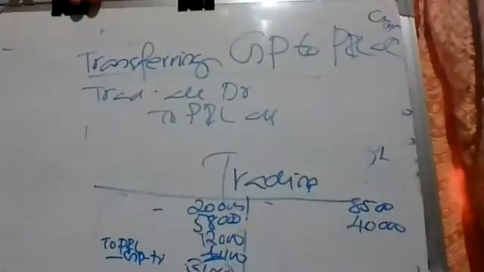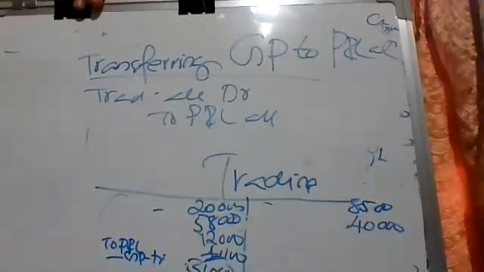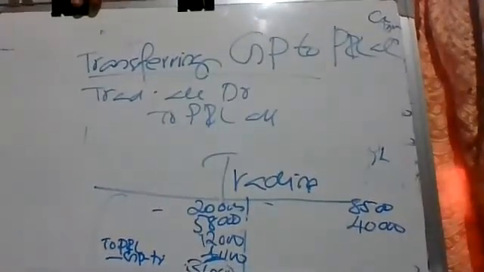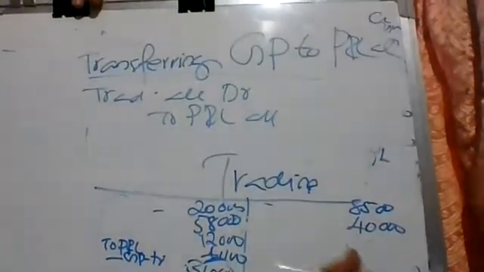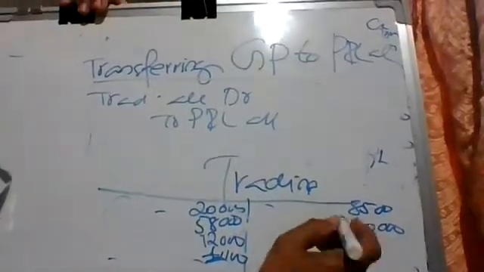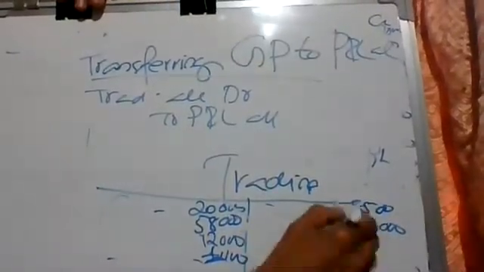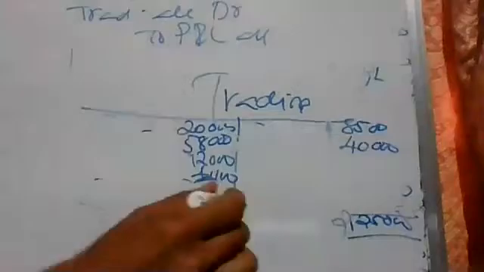Trading account debit to P&L account. Suppose this side is more, what will be the entry? Suppose it is 1,85,000, then the total will be 225.